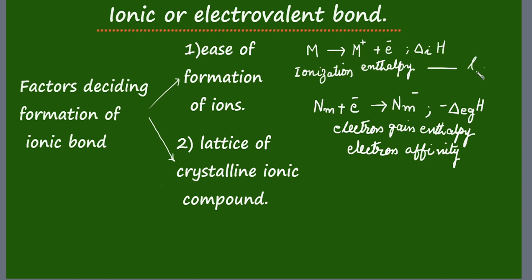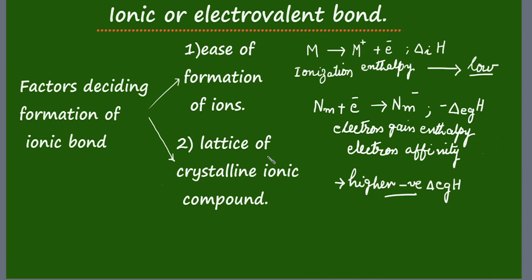Low ionization enthalpy favors electrovalent bond. Similarly, higher negative values of electron gain enthalpy favors formation of ionic bonds. So these are the two factors which decide the ease of formation of ions.